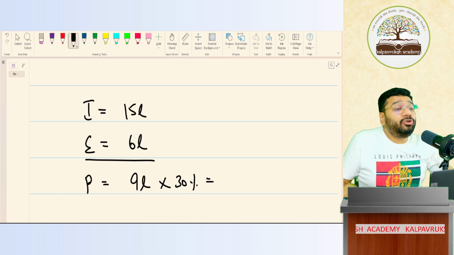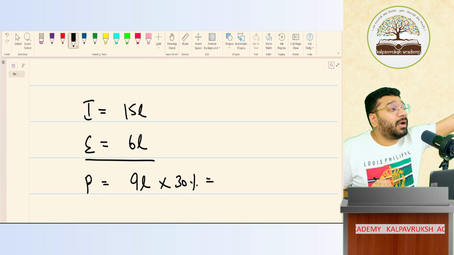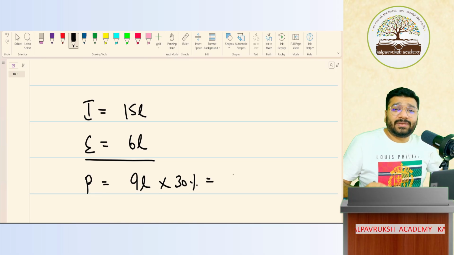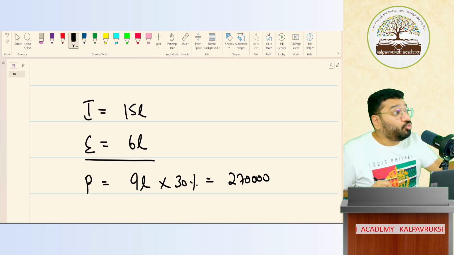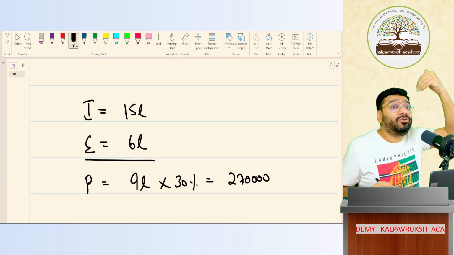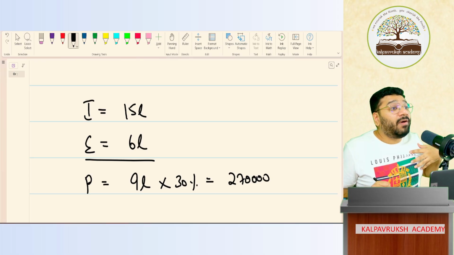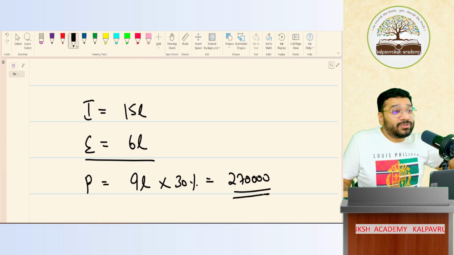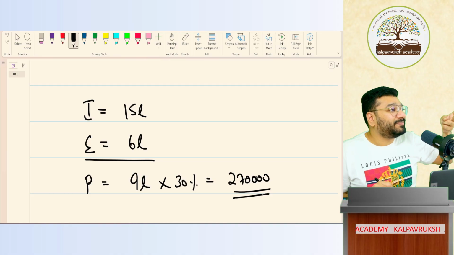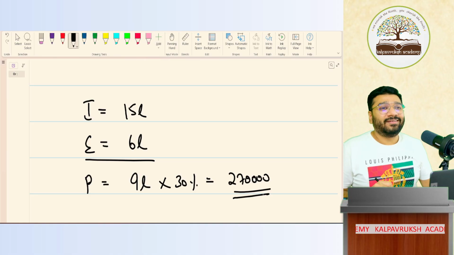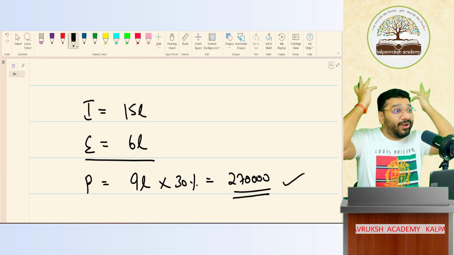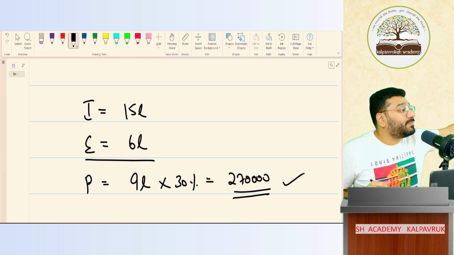Out of 9 lakh, 30% I have to give to the income tax department. 9 lakh at 30%, how much? 2,70,000 rupees. 30% given to the income tax department. Who will have the heart to give so much? In 2,70,000 rupees, how many iPhones will come? At least 2 iPhones will come. With 2,70,000, what all can you buy? So nobody will have the heart to give this money to income tax.